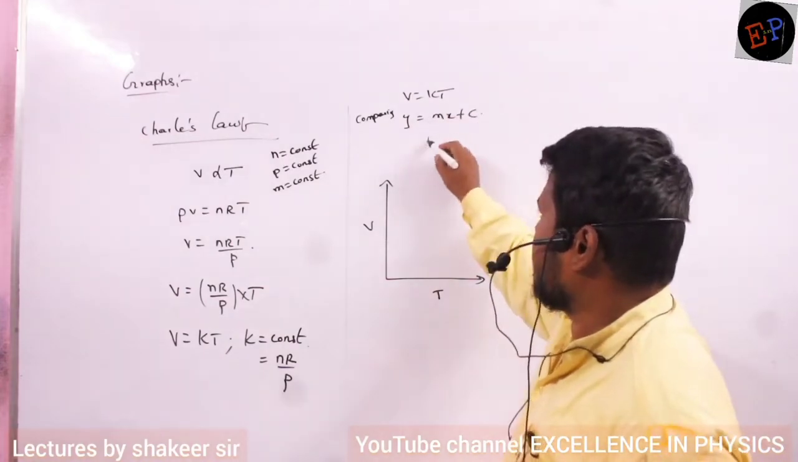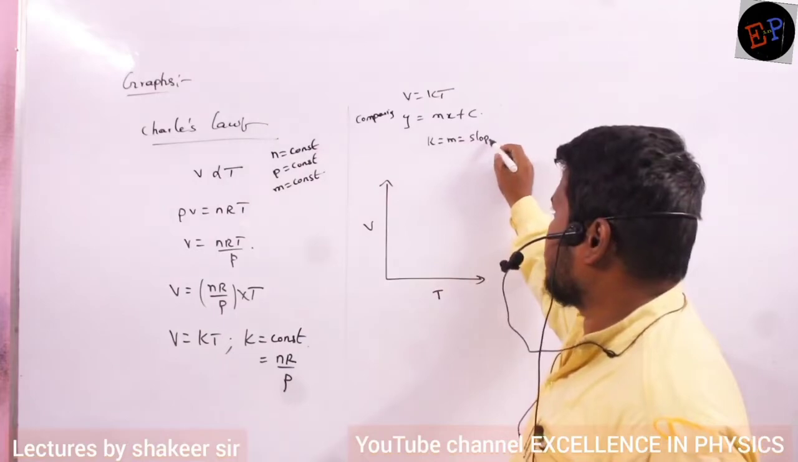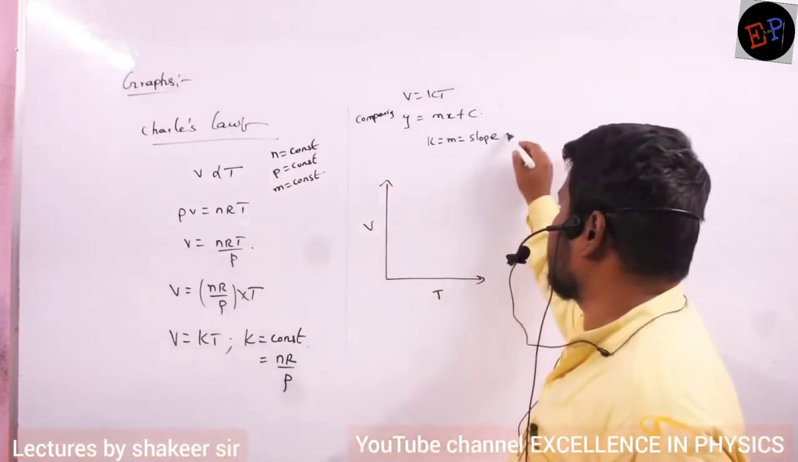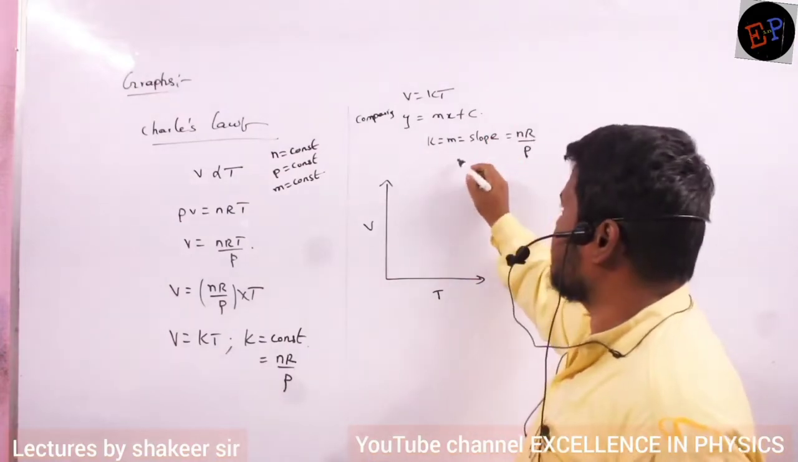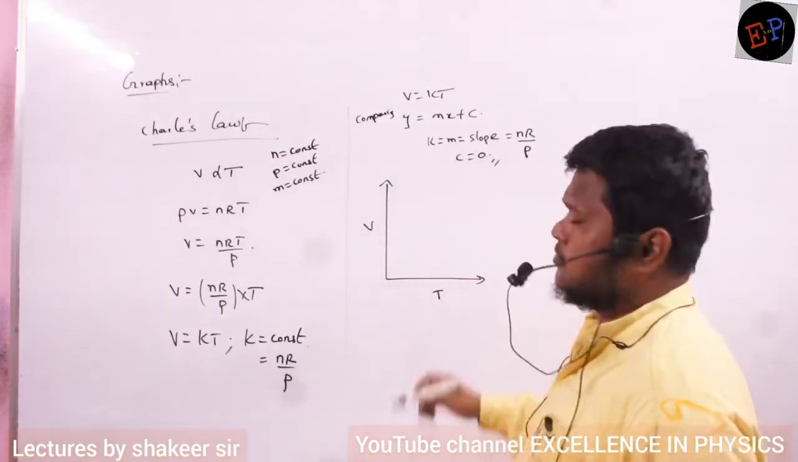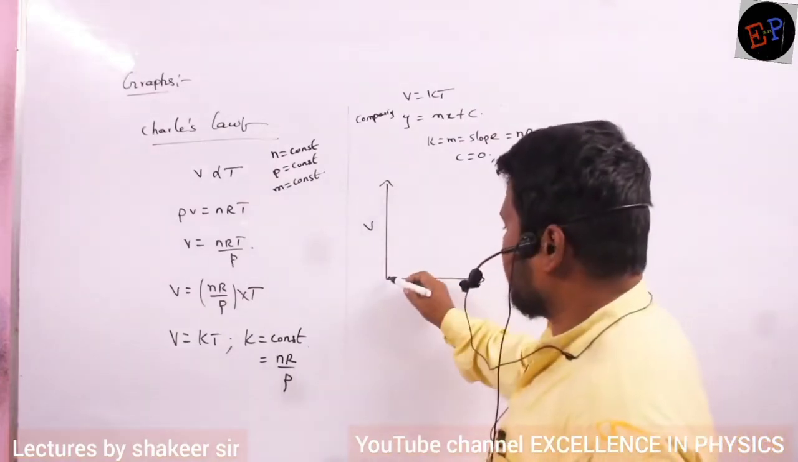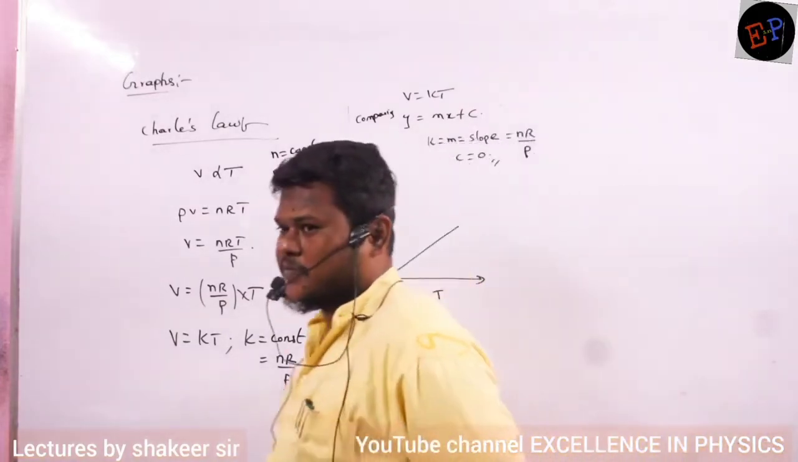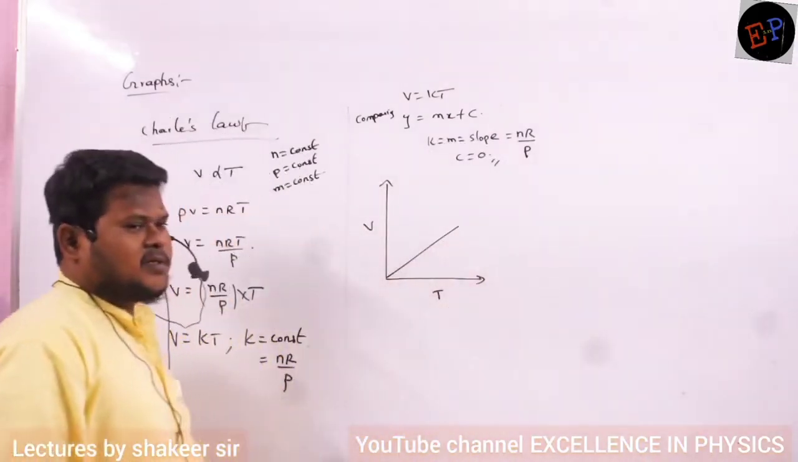So what is K here? K is nothing but the slope, m. And what is the value of the slope? The value of the slope is nR divided by P. Clear? And what is C? The y-intercept is 0. There is no y-intercept, which means the graph is passing through the origin. That is the meaning of this.